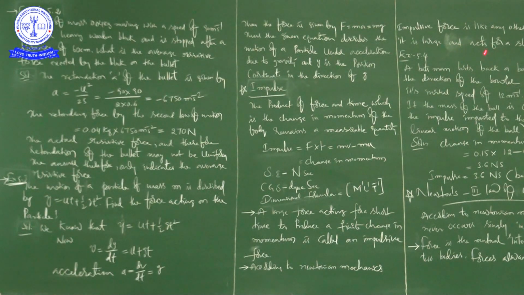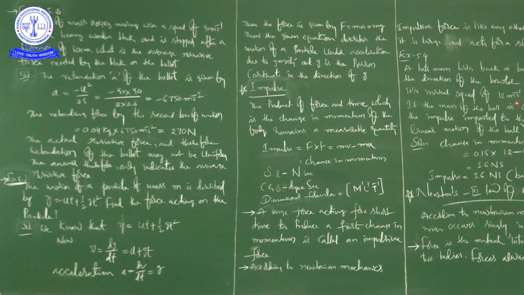Okay, now based on the impulse, we are going to discuss one example problem, right? A batsman hits back a ball straight in the direction of the bowler without changing its initial speed of 12 meters per second.